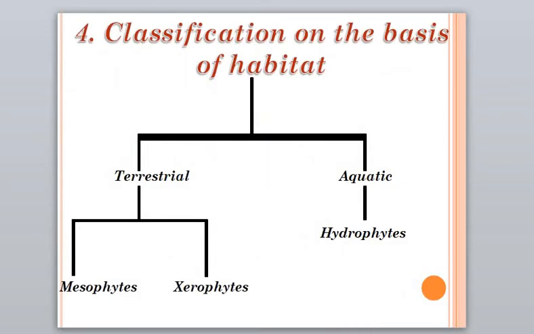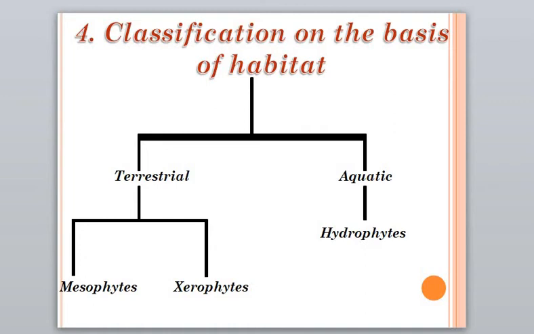Now we classify plants on the basis of habitat. First we understand the meaning of habitat. The place where plants or animals live, get food and interact with the environment is called habitat. Plants and animals live and adapt themselves to their habitat. The habitat may be terrestrial or aquatic. Terrestrial habitat can be deserts, mountains or grassland. And aquatic habitat can be ponds, rivers, lakes and oceans.